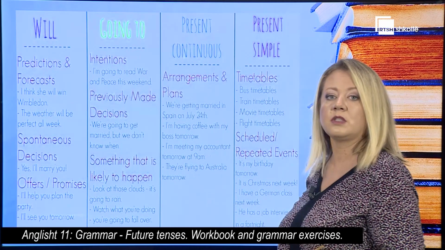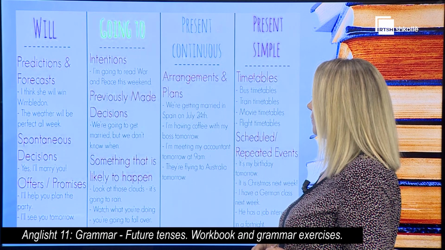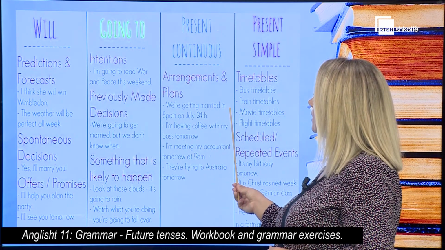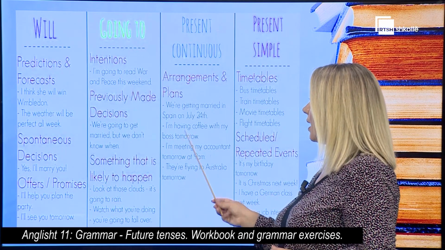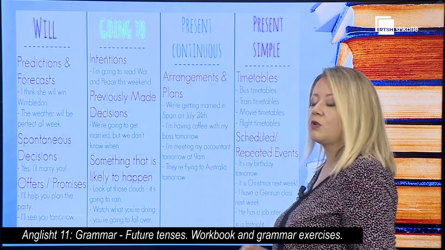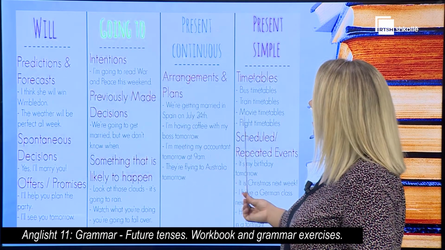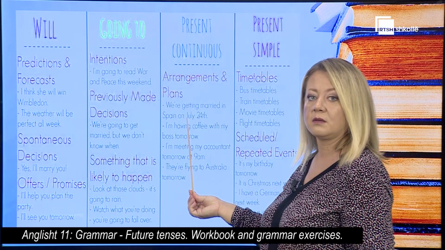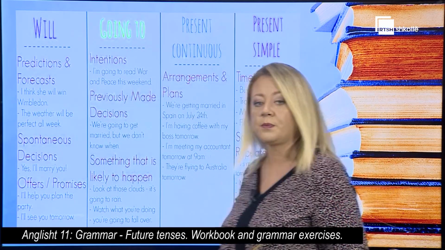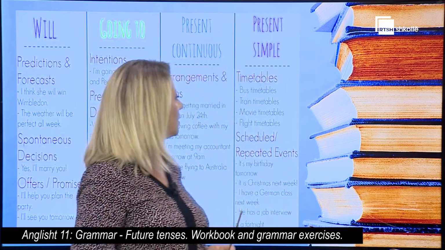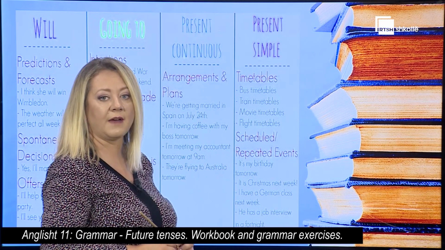Present continuous to express a future meaning is used for arrangements and plans. We're getting married in Spain on July 24th. Or I'm having coffee with my boss tomorrow. We see here that, in contrast with the going to use, we have a more fixed or precise time in the future. And we use the present simple with a future meaning for timetables or scheduled and repeated events.